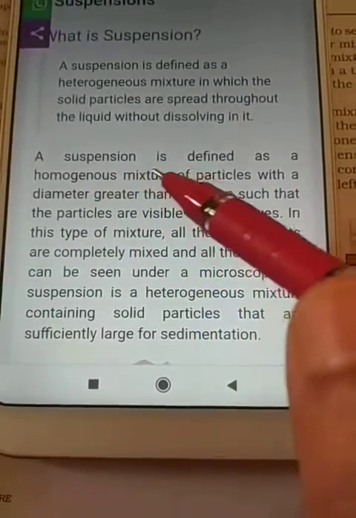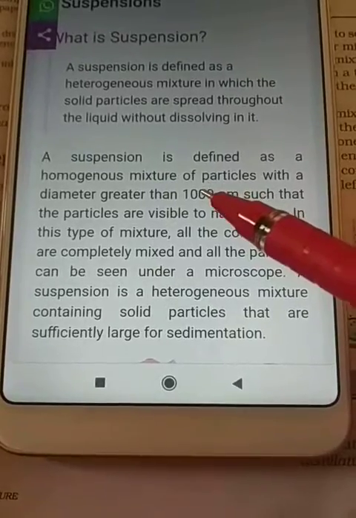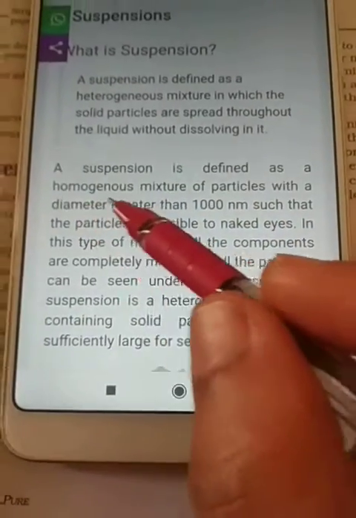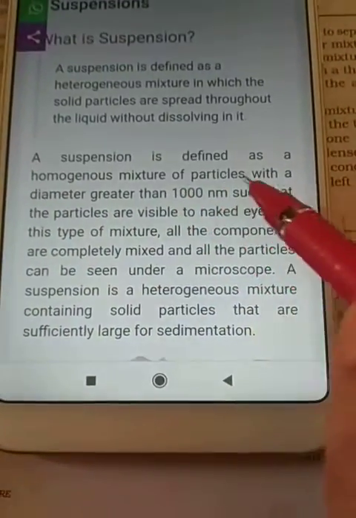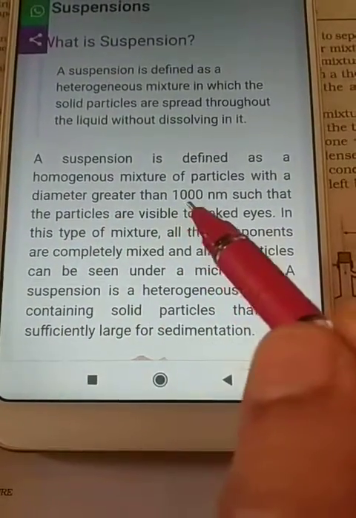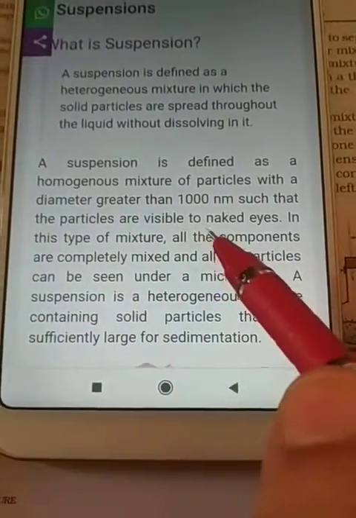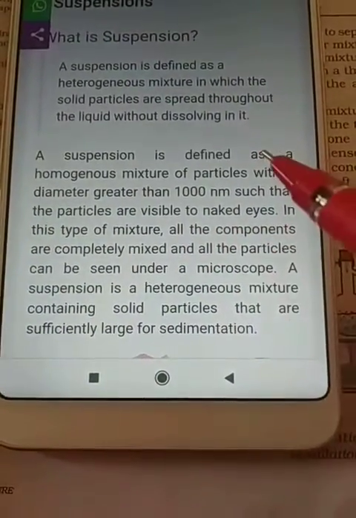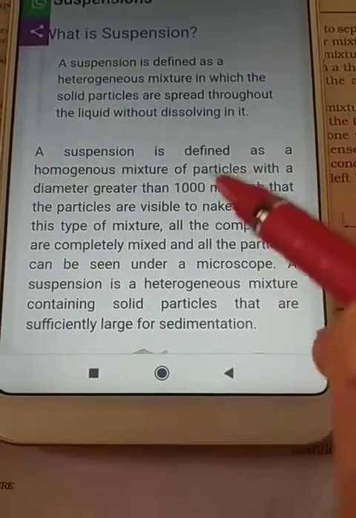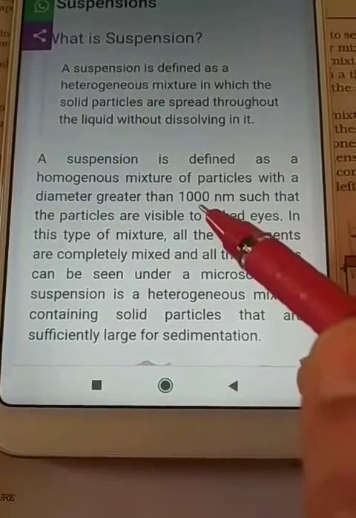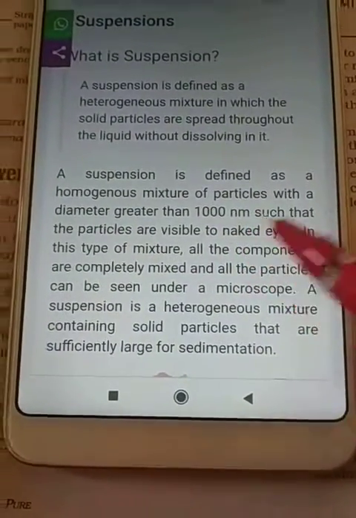A suspension is a heterogeneous mixture. It is defined as a heterogeneous mixture of particles with a diameter greater than 1000 nanometers, such that the particles are visible to the naked eye. We can easily see the particles of solute because it does not dissolve, and the size of the solute particle is large enough that we can see them.